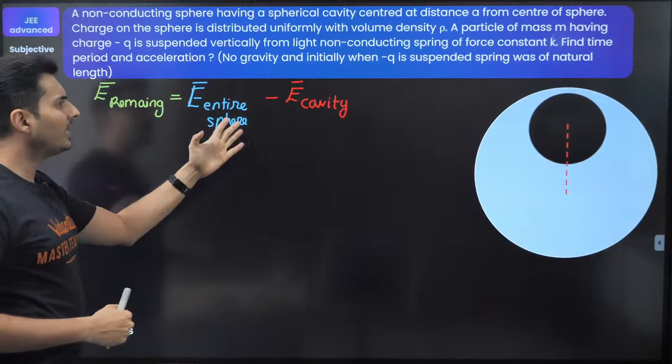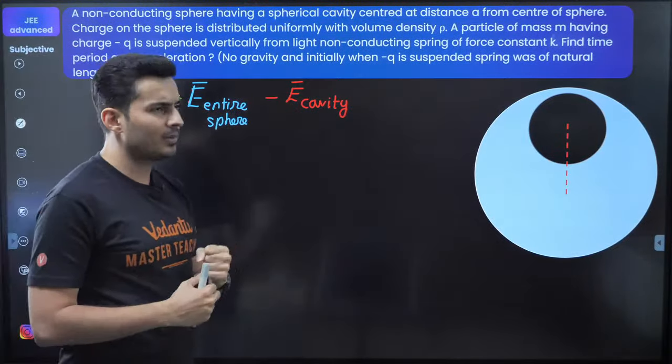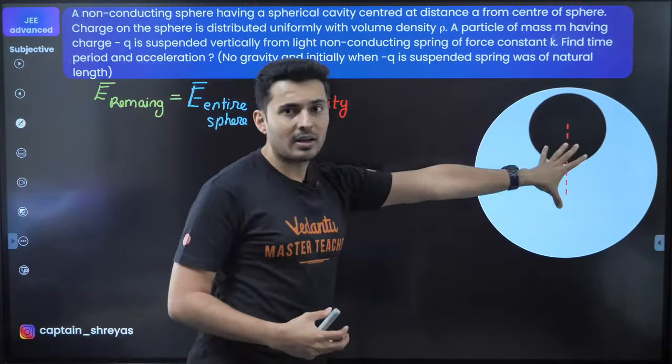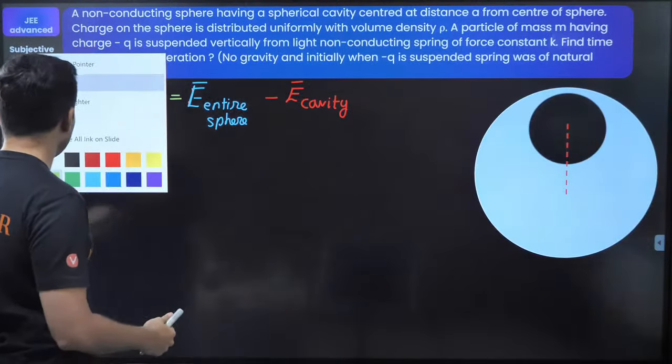Okay. Now what is the field due to the entire sphere or the part which is a cavity? Both are spherical objects. So let's try to assume certain distances.